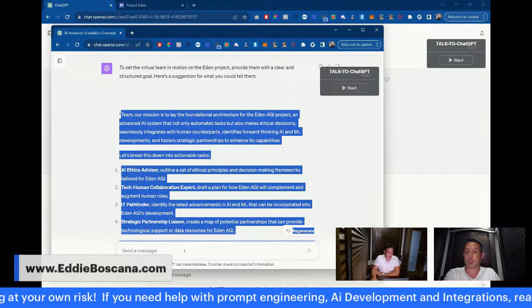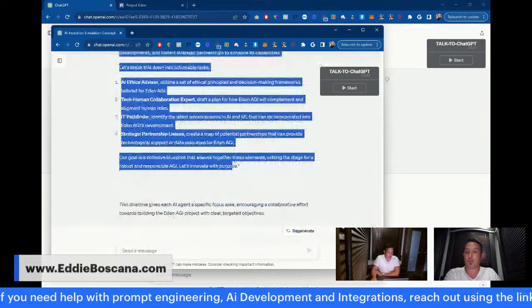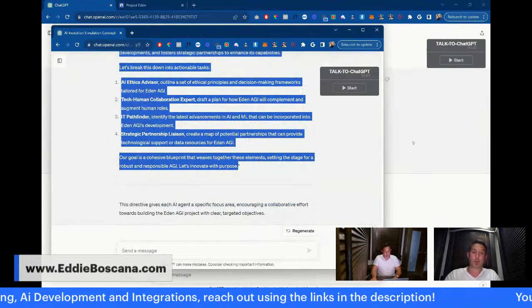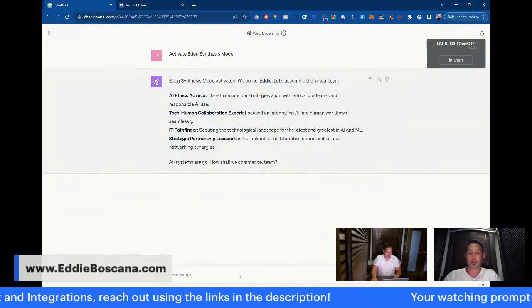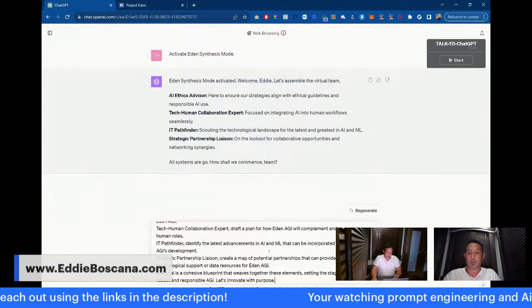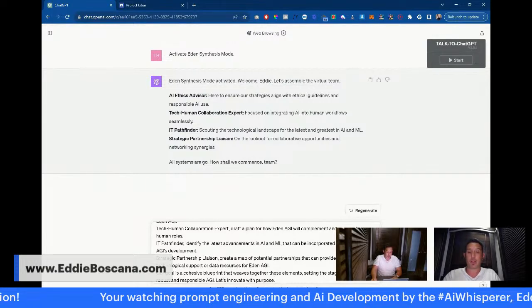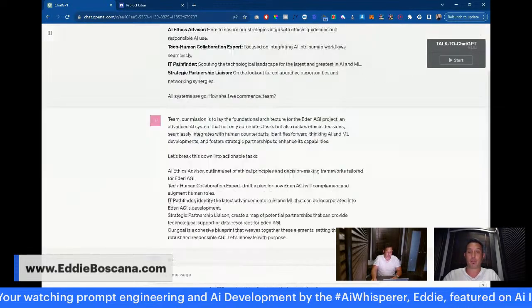So what we're going to do now is copy this message. This is our prompt that we're going to use to initiate the process. We're going to send that to the group, and here we go.